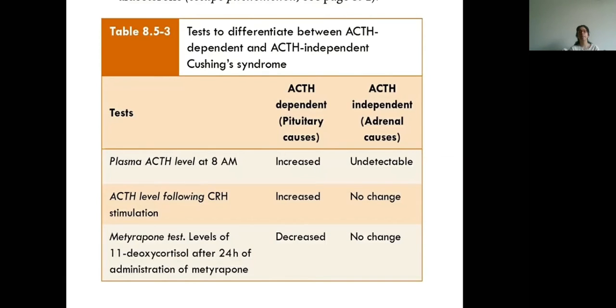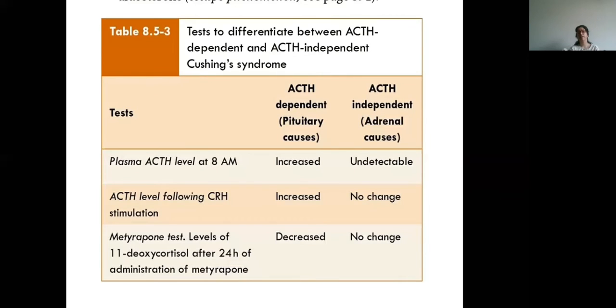Then we give metyrapone, which is an inhibitor of steroid synthesis, and hence cortisol will not be produced. That is, the last step of the formation of cortisol will not occur.